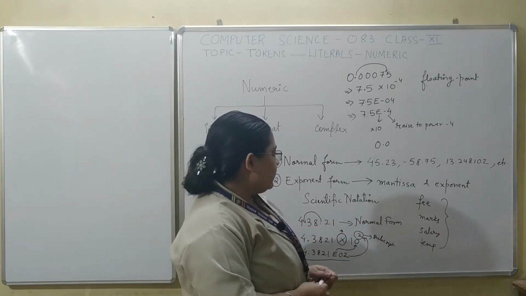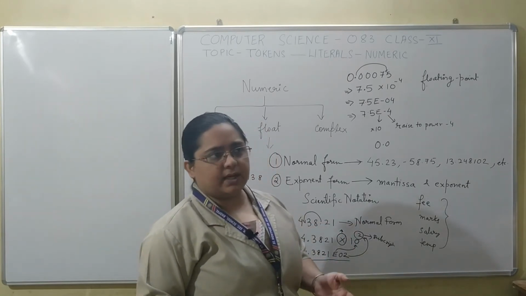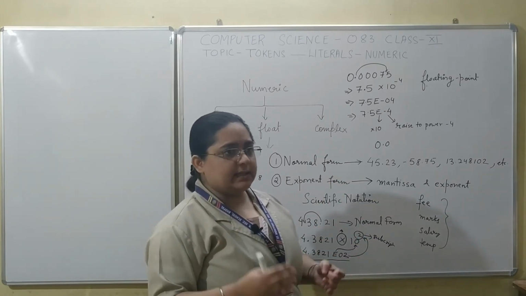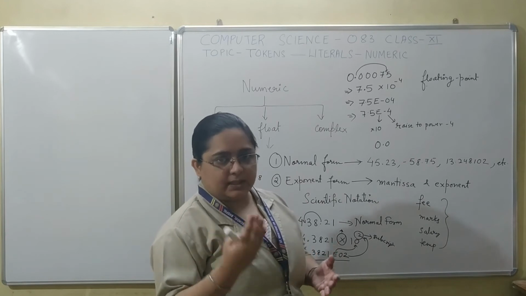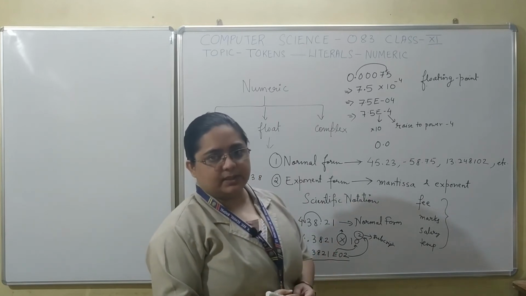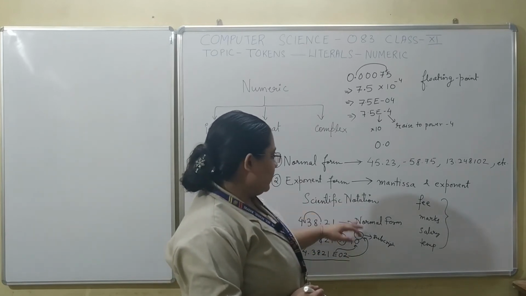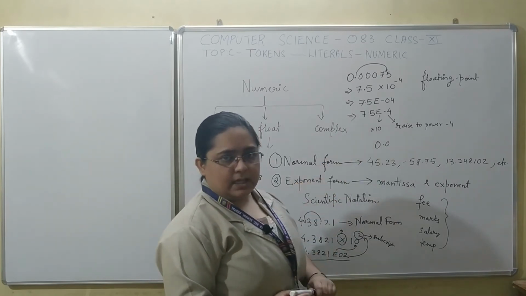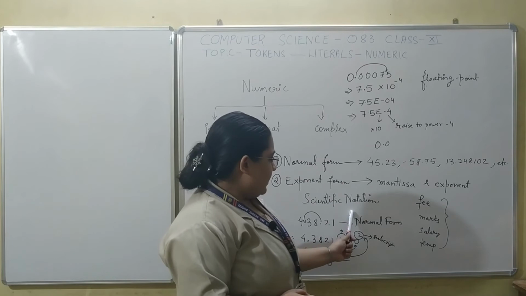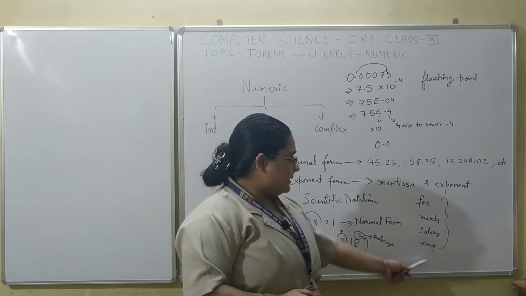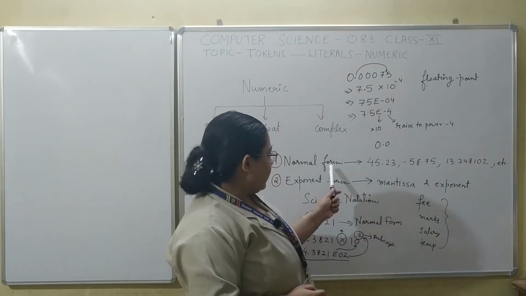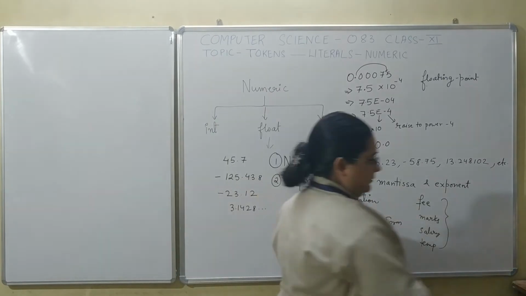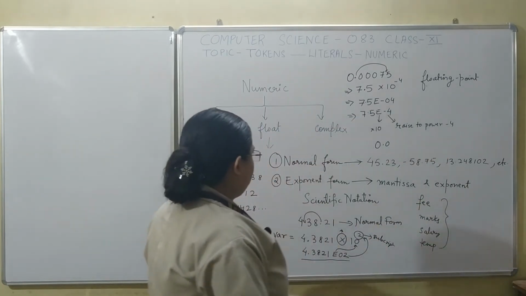Usually we need scientific notation for those numbers where the number of digits of precision is very high. That is, it has many digits after the decimal place. So there we need to shrink the number a little so that it is represented easily in this form. But over here, for values like these, you can keep the value in the normal form only. So that was all about float.